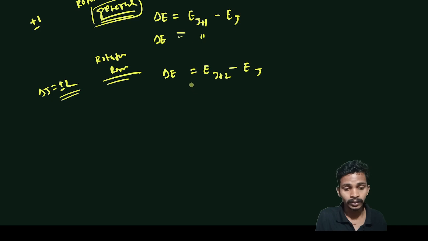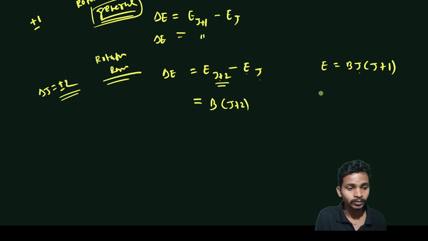Now we are discussing rotational Raman spectroscopy. For this, let's say E is equal to BJ(J+1). So in place of J I will put J+2 for the upper level, and for the other case I will put J. So E is equal to B(J+2)(J+3), and minus again BJ(J+1).